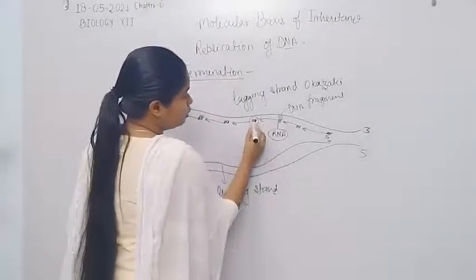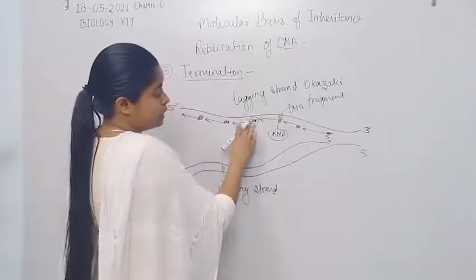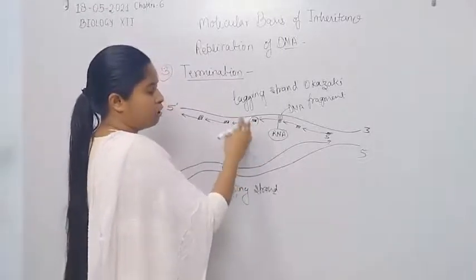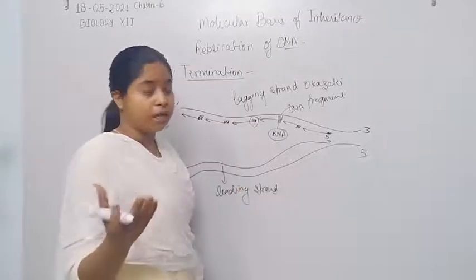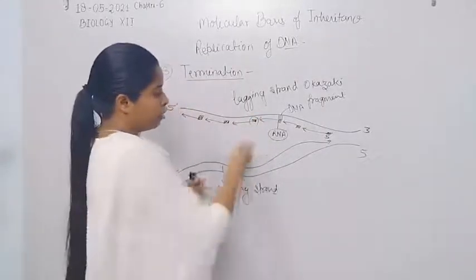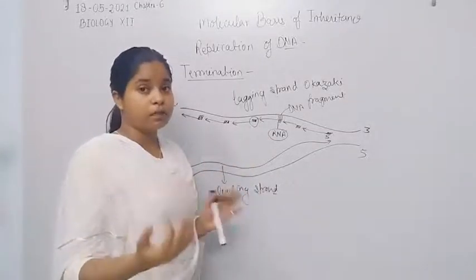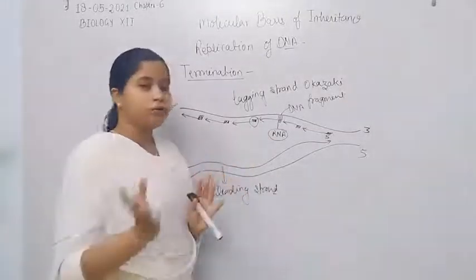During the removal of these oligonucleotides, the RNA primers formed with the help of the primase enzyme are approximately 8 to 10 nucleotides.